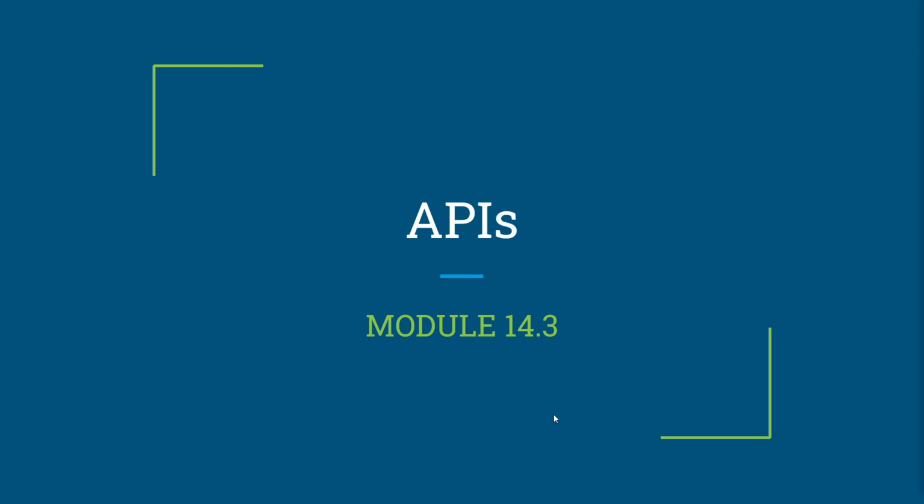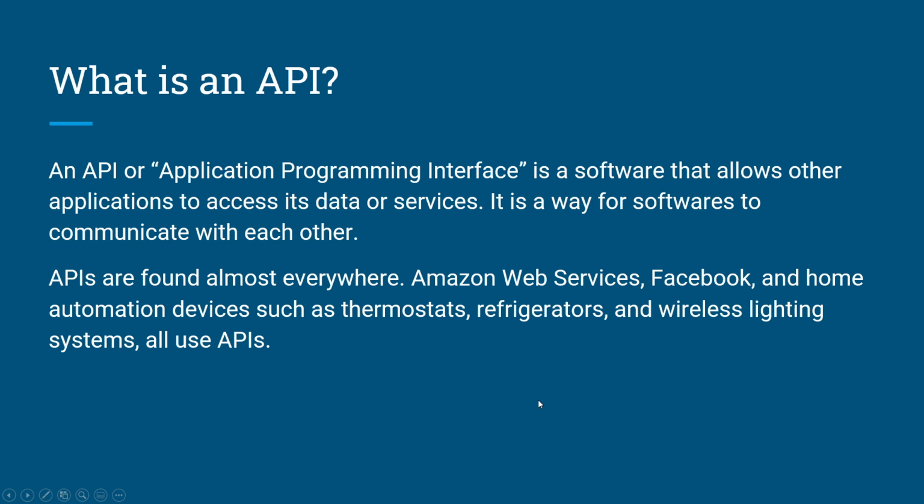So now, we're going to talk about APIs. What is an API? An API or Application Programming Interface is a software that allows other applications to access its data or services. It is a way for softwares to communicate with each other. API is like a middleman that helps to send and receive information.